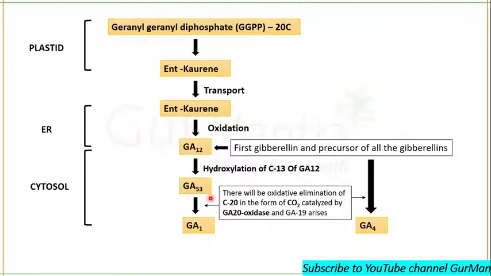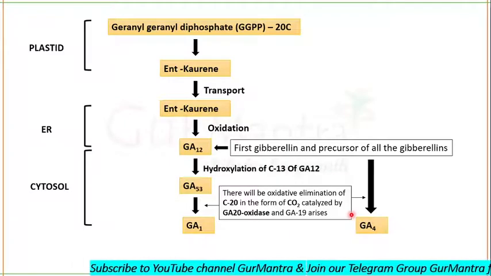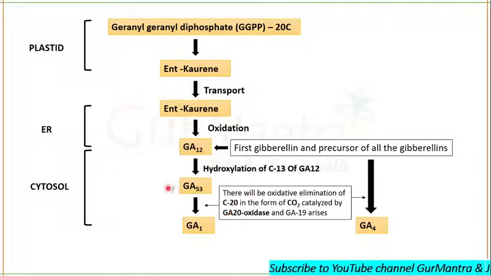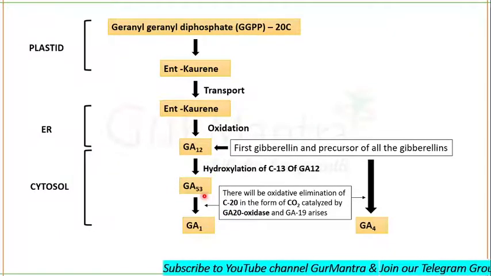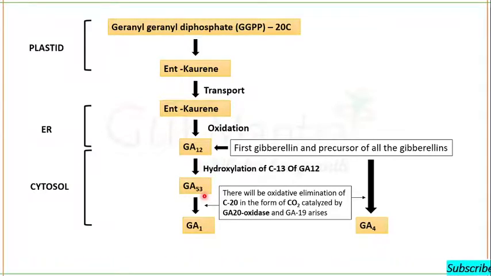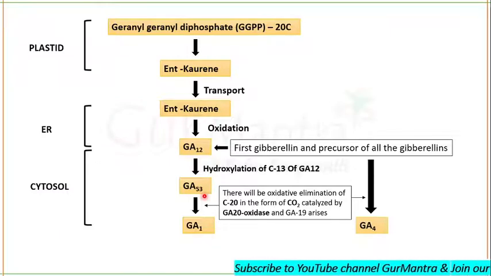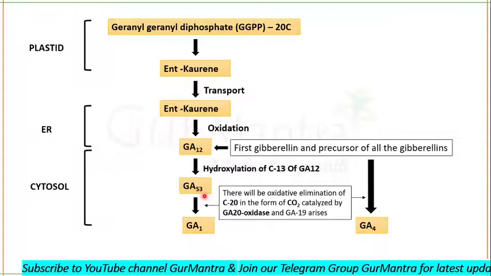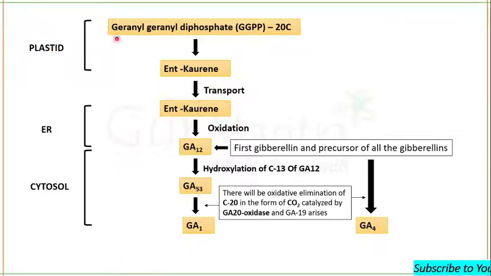Remember this point. Clear? And how is gibberellic acid 4 formed? It is formed when gibberellic acid 20 oxidase acts on gibberellic acid 12. Clear? And how is gibberellic acid 53 formed? It is formed when the carbon 13 of gibberellic acid 12 is hydroxylated and it gets converted into gibberellic acid 53. Clear? So a question can be asked from any of these things.